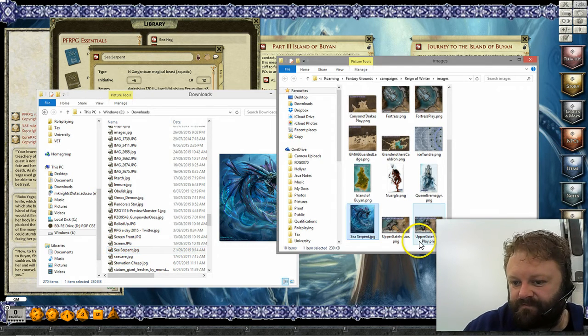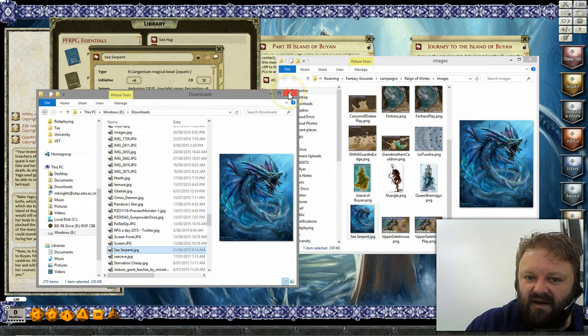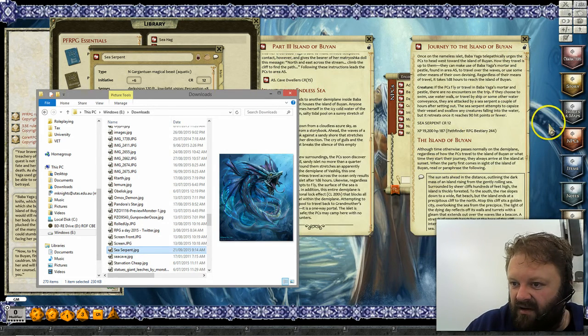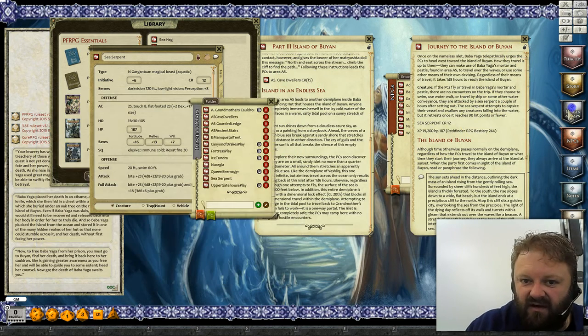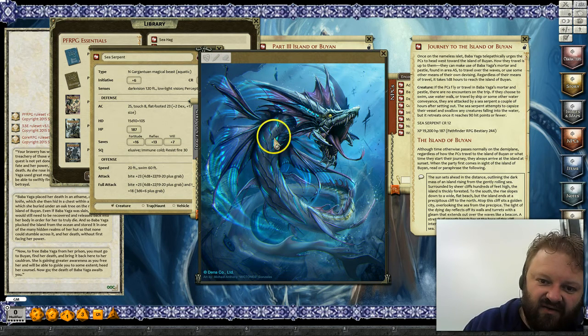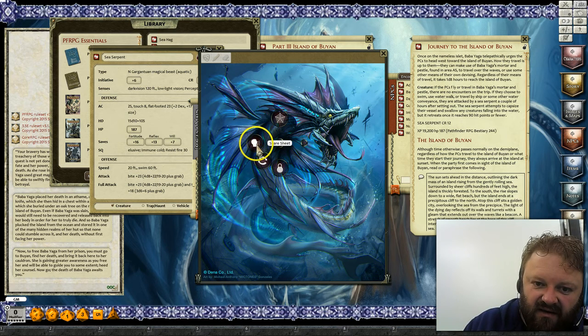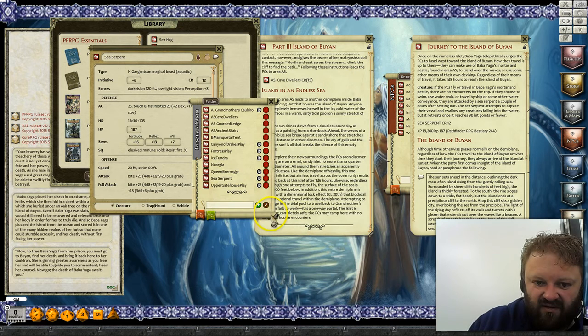Drop him in. Okay, so now when my players come on, we can go to images and say, hey, look, there's a big sea serpent, and I can click on that and up will come the sea serpent. Once I've clicked on it though, I do need to right click and go to sharing and then get them to share that sheet. Now I'm going to ask them to preload that image as well, so I can do that now.